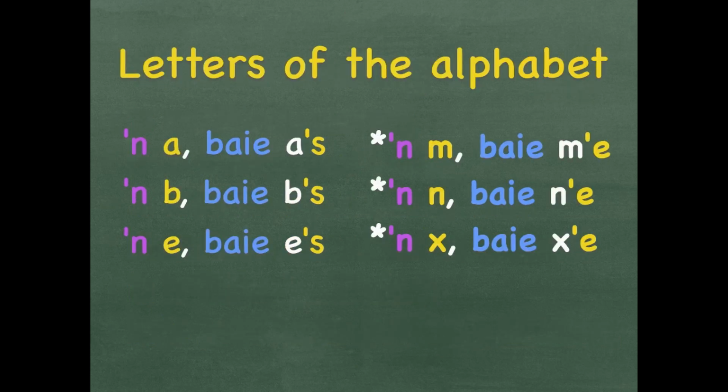We can also put letters of the alphabet into plural. A, or baie A's. A B or baie B's. A E or baie E's.